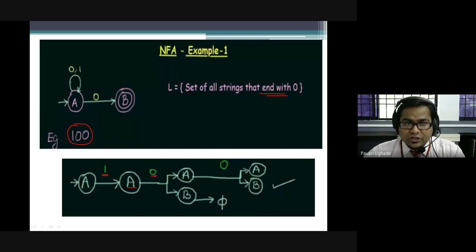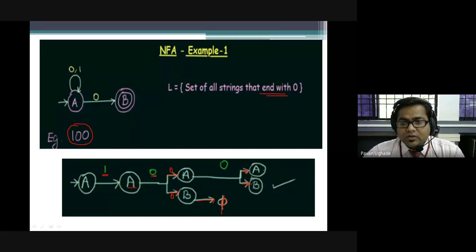Now for 0 there are two possible ways: either it goes to A itself or it moves to B. So there are two possible paths over 0. Then the last is from A over 0. Again there are two paths, over A and over B. From this B there is no path, which is a null state.